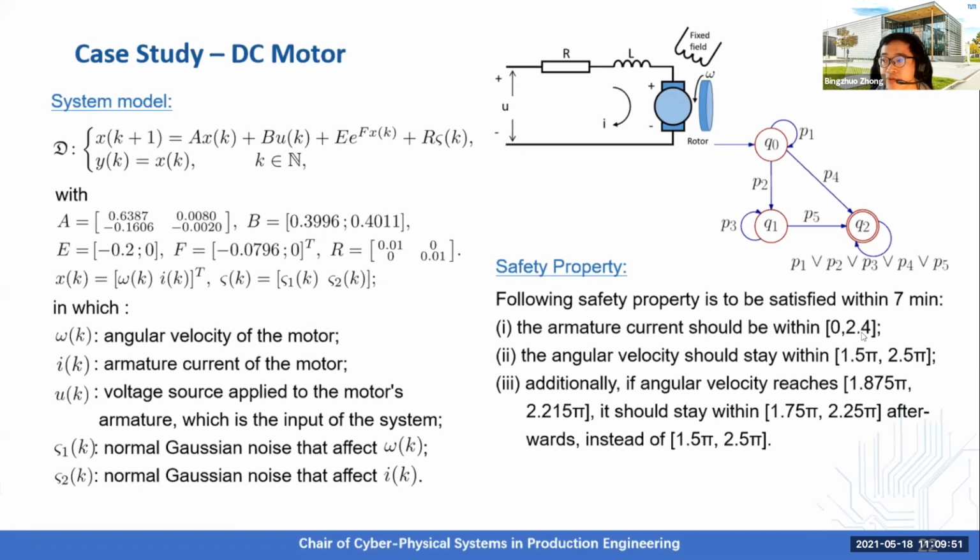First, the current should be within a range, and the angular velocity should also stay within a range. And additionally, if the angular velocity reaches a subset of this range, it should stay within a smaller range instead of the original range, which is 1.5 prime to 2.5 prime here. Here we consider eta, the maximum tolerable bound of violation probability, to be 0.1%.